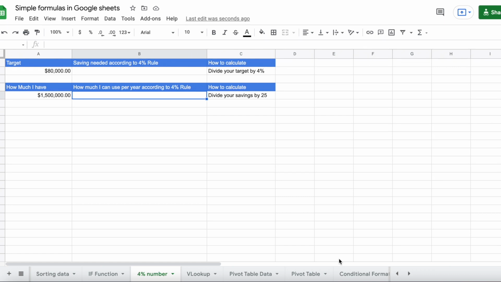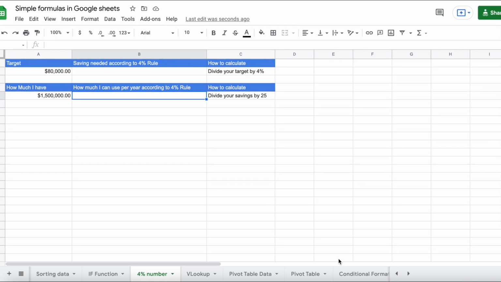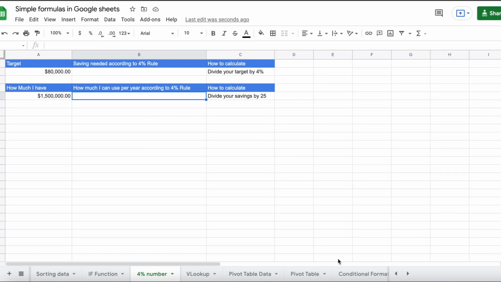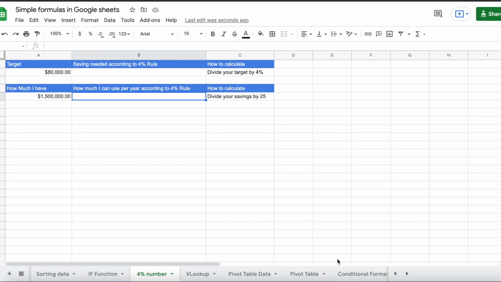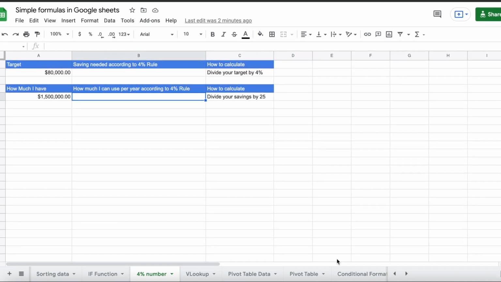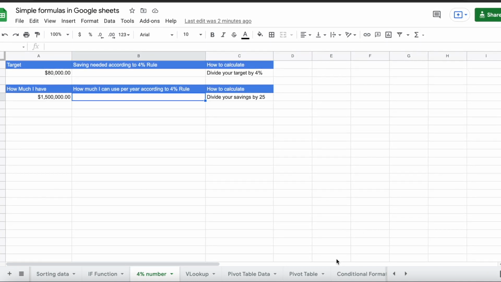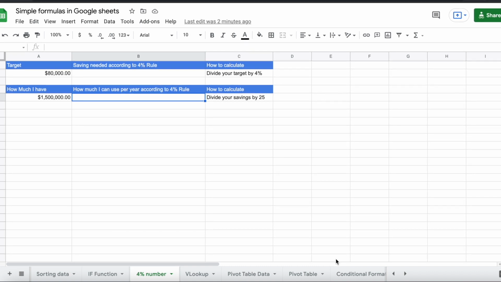In the FIRE community, we often hear about the 4% rule, which is basically the safe withdrawal rate, how much you can withdraw from your savings without running out of money. This rule is based on the Trinity study. We are not going to be going in depth into the Trinity study here. The only objective here is to show you how to calculate numbers based on the 4% rule.